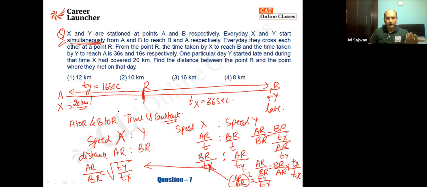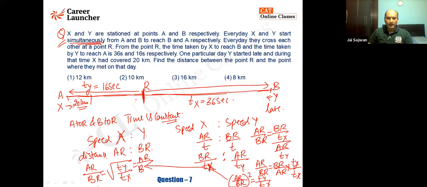So from this, my dear, I can find out the ratio of the distances traveled. AR is the first distance traveled by X. BR is the distance traveled by Y. But the ratio of the speed is equal to square root of the time taken by Y upon X. This is important here. And that is given to you. What is given here?